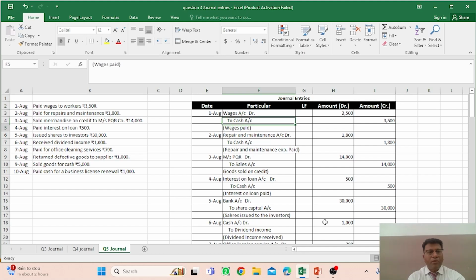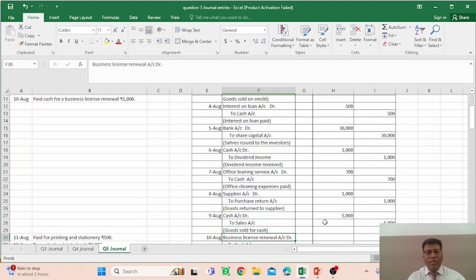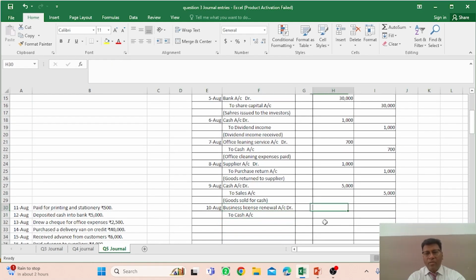And what is the particular amount? As you see, rupees 1000, so you have to mention rupees 1000. This is the particular transaction you made in cash, right? And what would be the narration? That business license renewal expenses paid, okay?